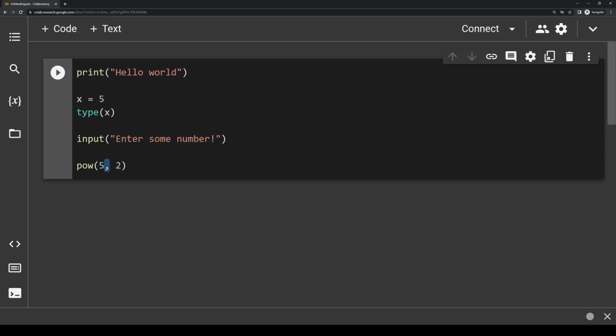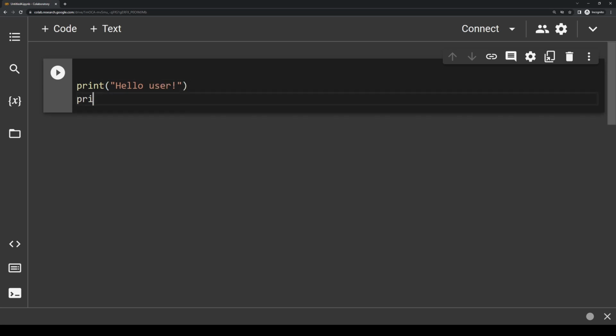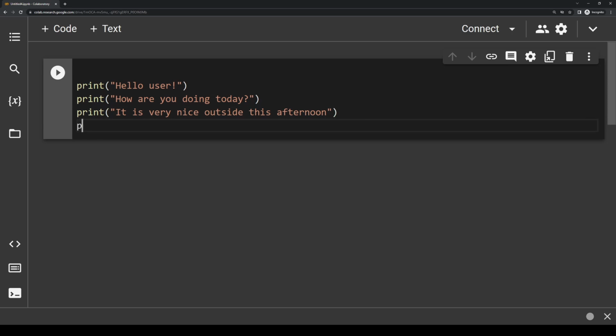So let's say that for whatever reason we want to print out a greeting message that has a couple of different print lines in it. So I'm going to go ahead and delete this and start fresh. Let's say we want to have a line that says print, hello user. And another print statement that says, how are you doing today? And then another one that says, it is very nice outside this afternoon. And then one more that says, do you have any plans for the day?